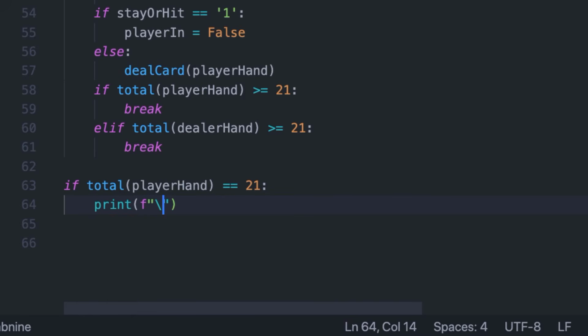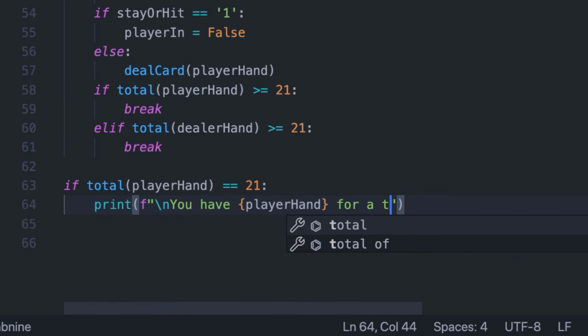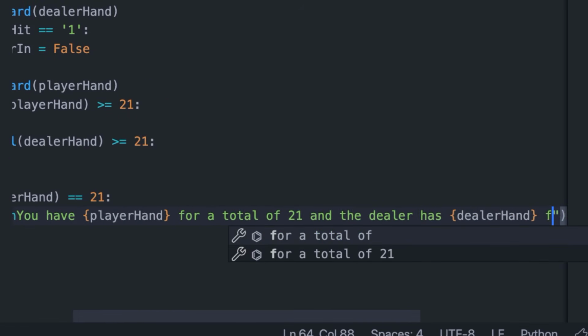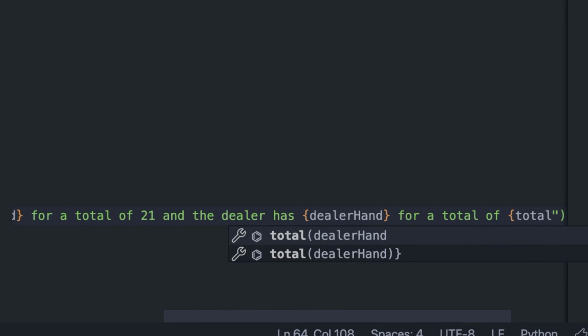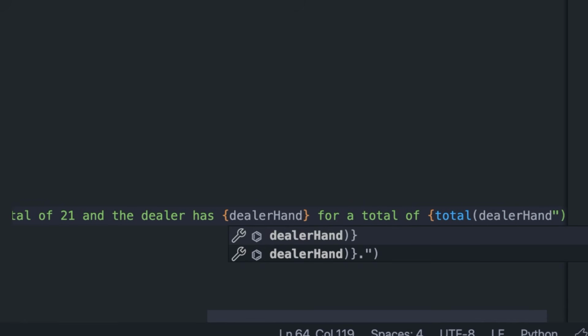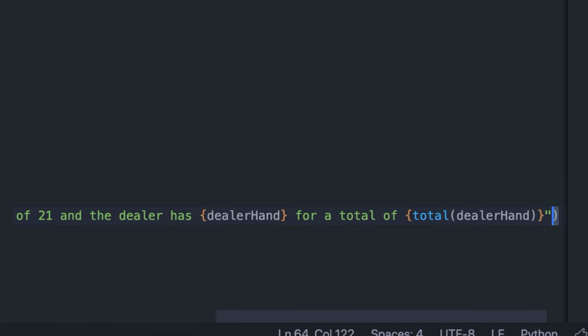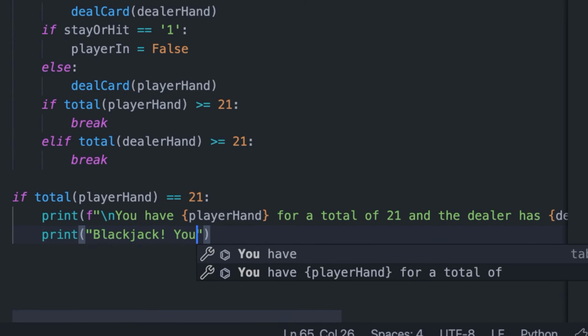And then we can make a new line just to make it a little cleaner. And then we can say, you have, and then we can pass in the player's hand for a total of 21, and the dealer has, and then we can pass in the dealer hand for a total of, and then we can pass in total of dealer hand, and then we can print out Blackjack, you win, or something like that.